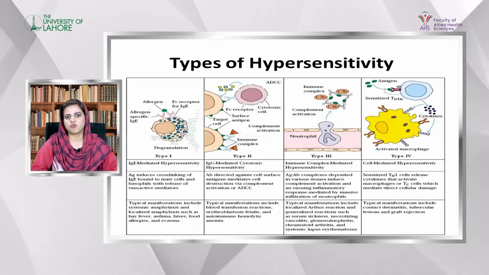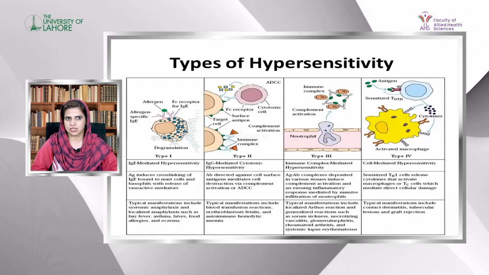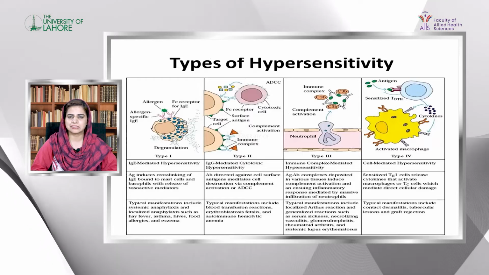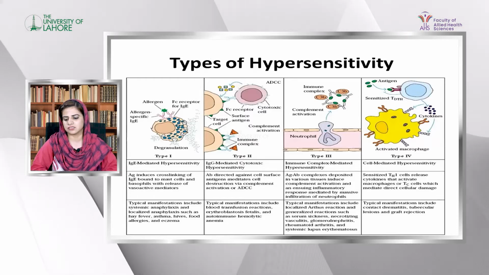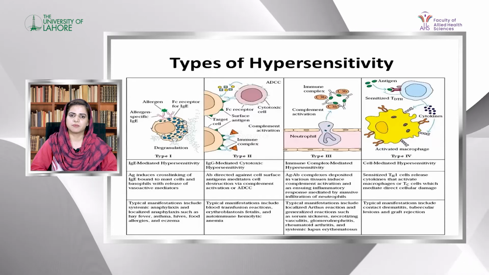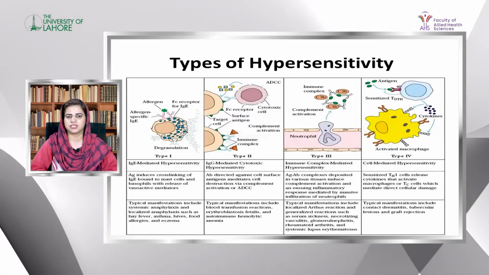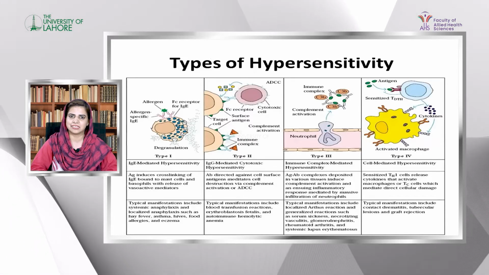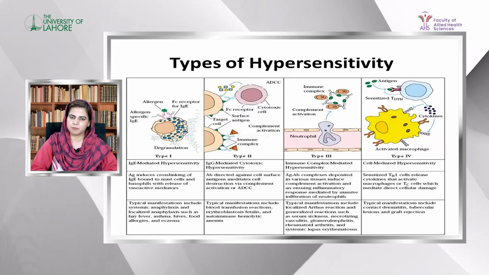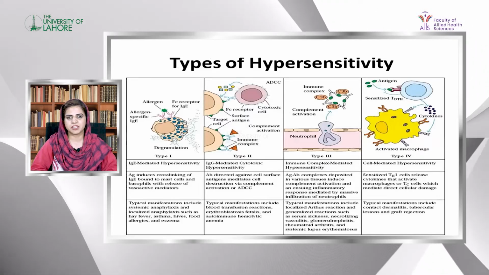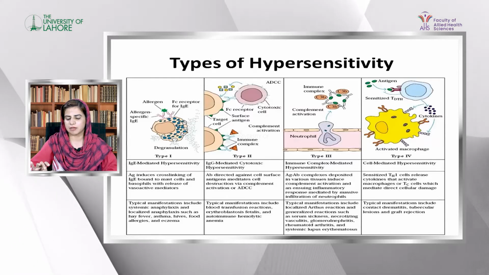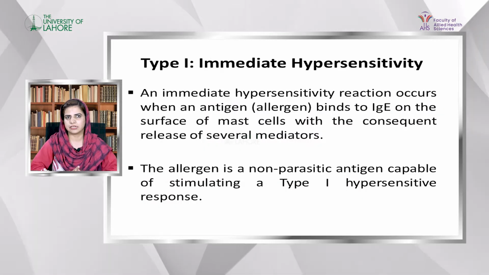There are 4 types of hypersensitivity reactions. Type 1 is IgE mediated hypersensitivity, that means IgE antibody will mediate this type of reaction. Type 2 and type 3 are antibody mediated, but the IgG class of antibody is involved in these 2 types of reaction. And the last one, type 4 hypersensitivity reaction, is cell mediated hypersensitivity. Now let's discuss hypersensitivity 1.